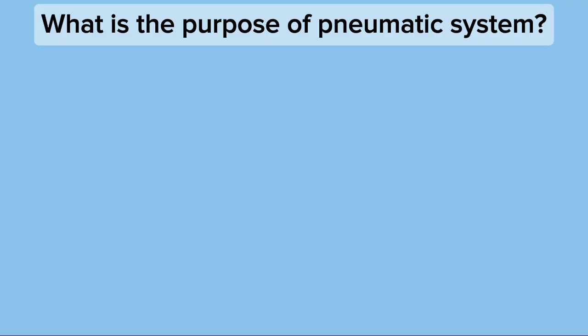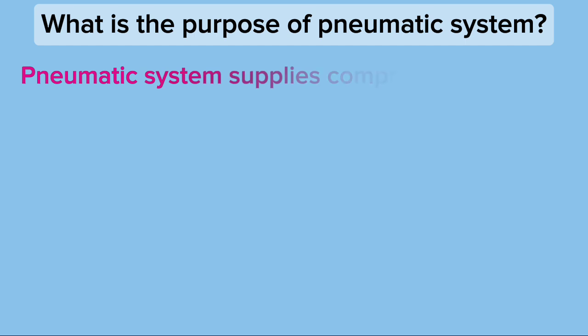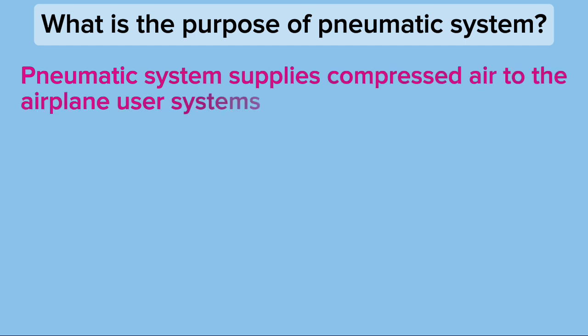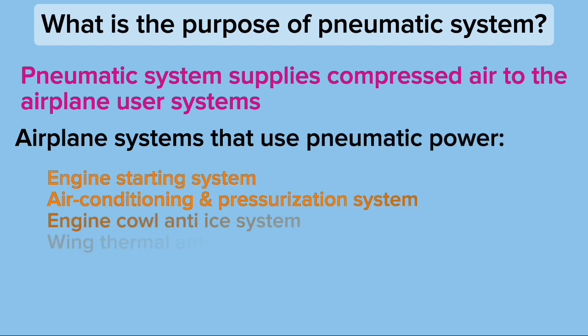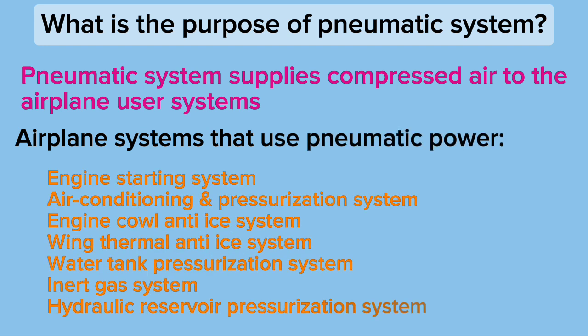What is the purpose of the pneumatic system? The pneumatic system supplies compressed air to the airplane user systems. Airplane systems that use pneumatic power: engine starting system, air conditioning and pressurization system, engine cowl anti-ice system, wing thermal anti-ice system, water tank pressurization system, inert gas system, hydraulic reservoir pressurization system.